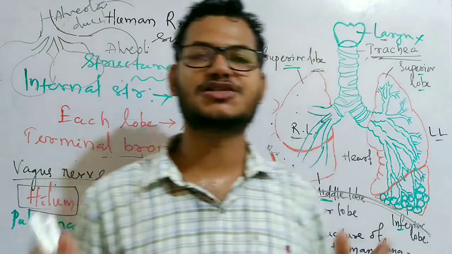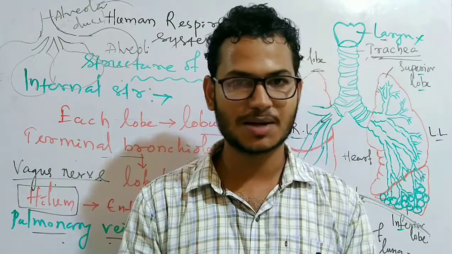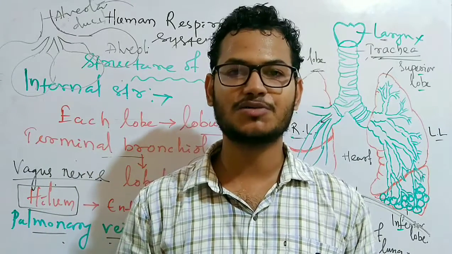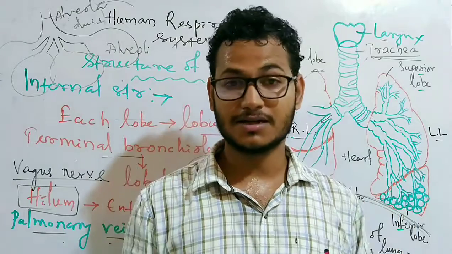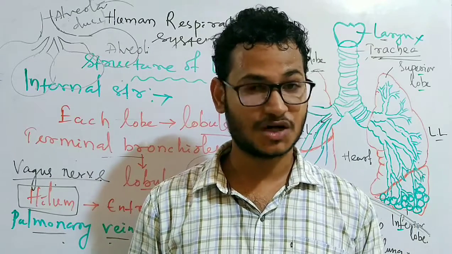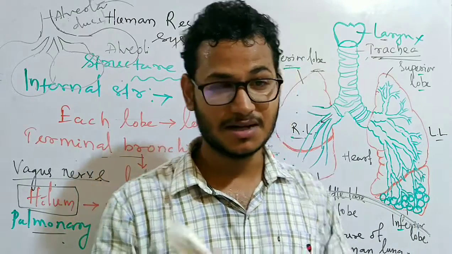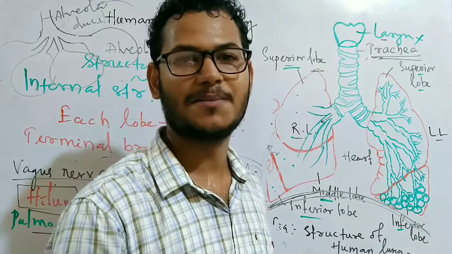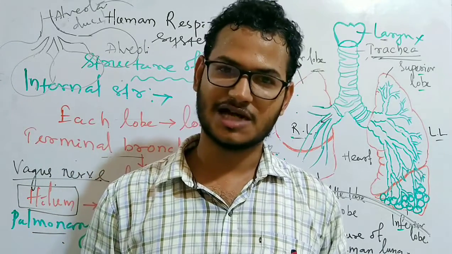This is all about the structure of the respiratory system of human beings. In the next video tutorial, we will learn about the function of our respiratory system and lungs, how they perform various functions.